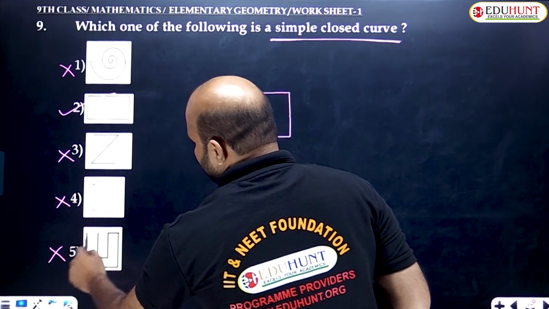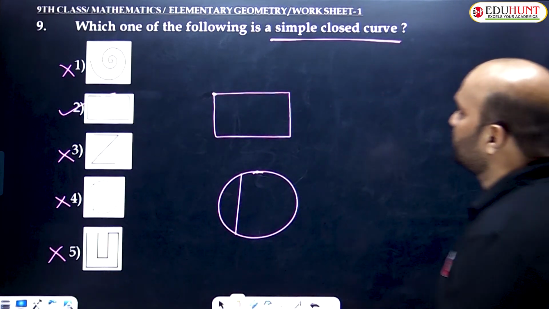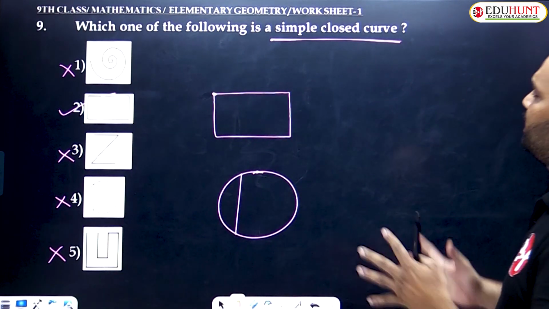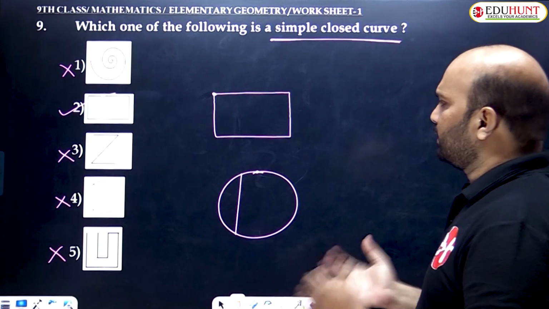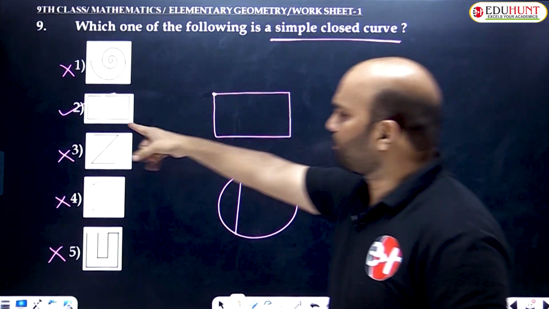So the fifth one begins and ends with different points. It is also not a simple closed curve. So what is a simple closed curve? It begins and ends with the same point and does not intersect itself. That is called a simple closed curve. So option 2 is the right answer.